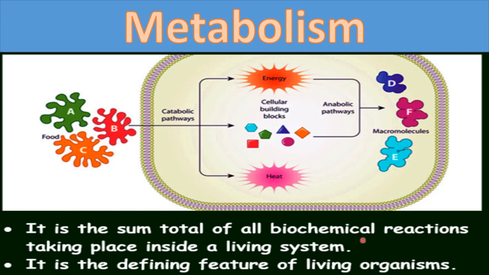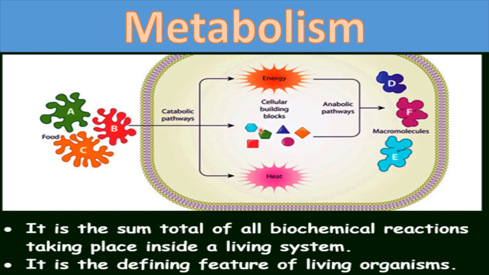Now these biochemical reactions can be of two types. These reactions can be for the breaking of some substances inside your body, or these can be for the formation of some substance inside your body. Like look here, this is food. When you eat the food, this is digested inside the body. Okay, you can say this is broken down into simpler form. Okay, and that breaking of the food into simpler substances is called the catabolic pathway, right? So all the reactions which work here to break down the food into simpler form will be called catabolic reactions, and here energy will be released.